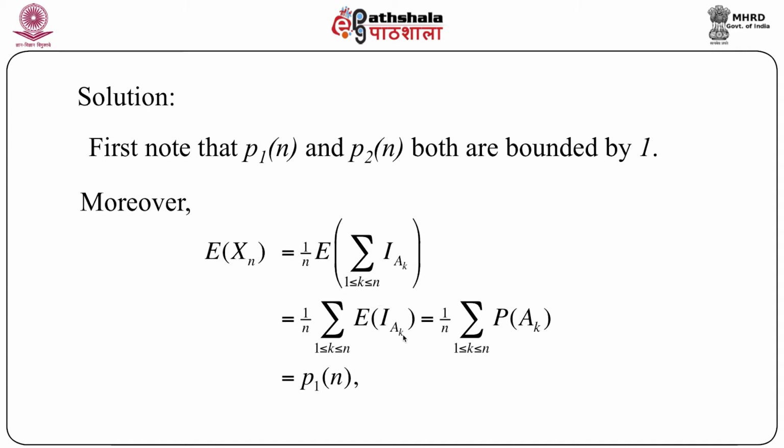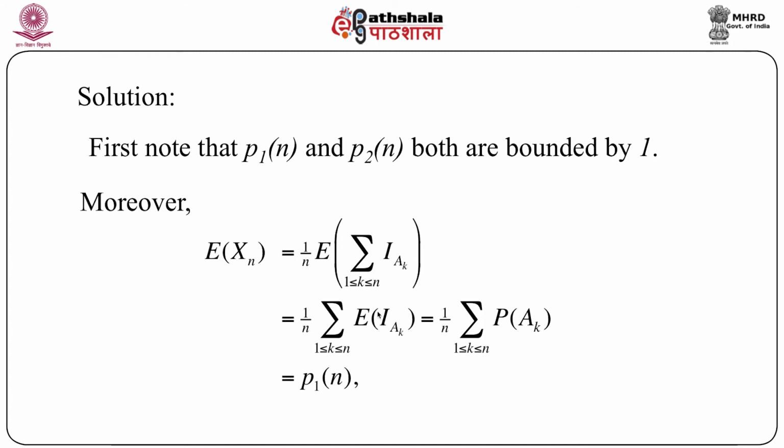Now the expectation of an indicator function is nothing but the probability of occurrence of the set on which the indicator is defined. In other words, expectation of I_Ak equals probability of Ak. And this is the quantity we have defined as P1n. So it is clear that the expectation of xn equals P1n.